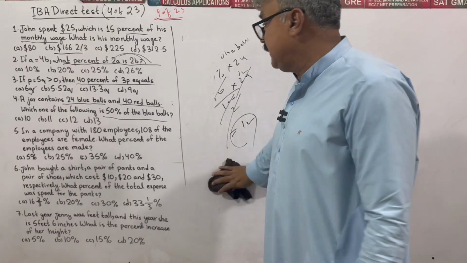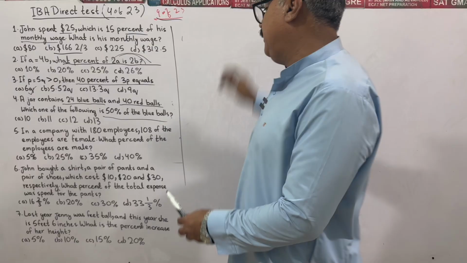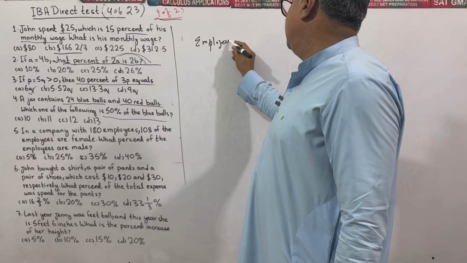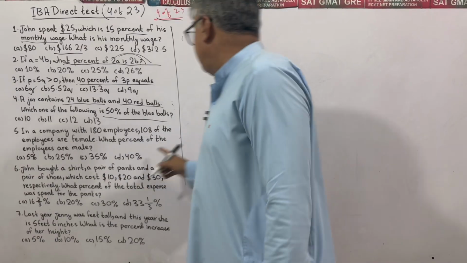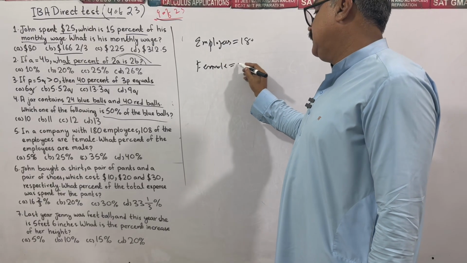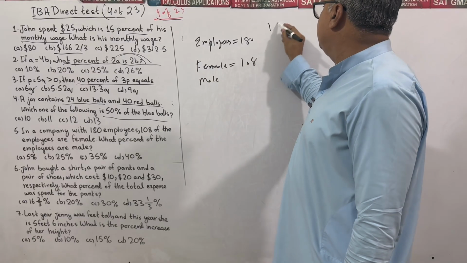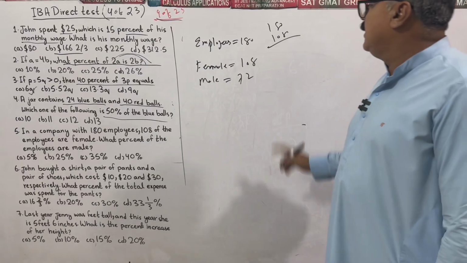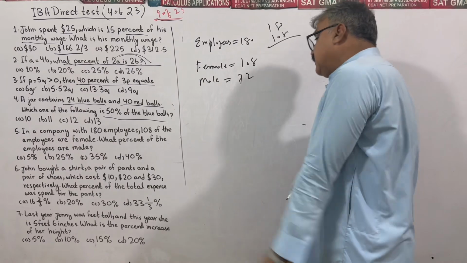Moving one step further, a company having 180 employees. 108 of the employees are female. Then male are 180 minus 108. It will become 72 if I am not wrong. Total employees are 180, females are 108. From this I can infer that male are 72.